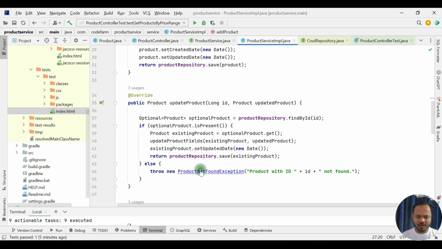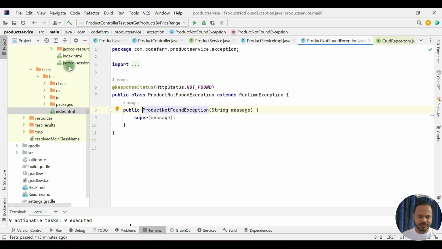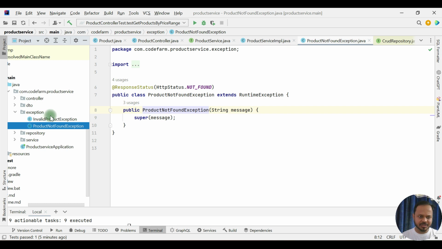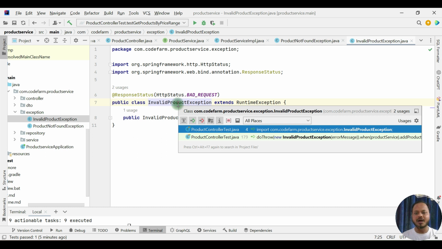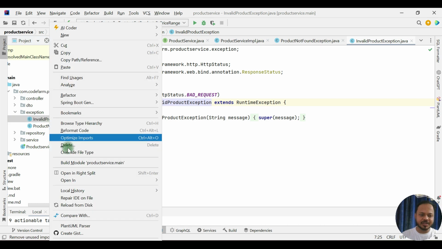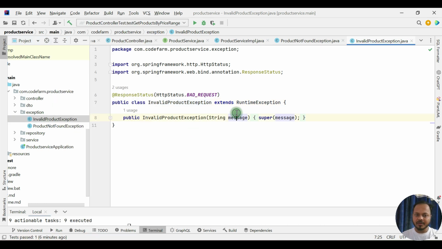Okay, product not found exception is there, so come to invalid exception. Actually, this invalid exception is nowhere used. Is that the case? Yeah, that is the case. It was created but not used anywhere, right? So what we can do, we can delete this exception altogether, or we can have this exception somewhere.